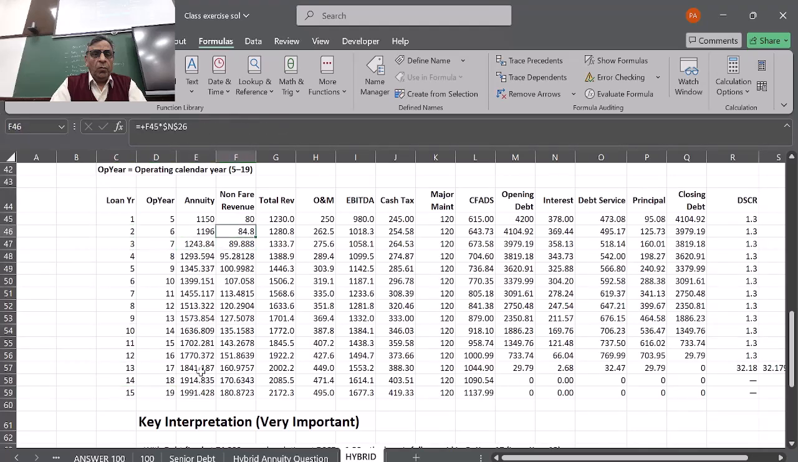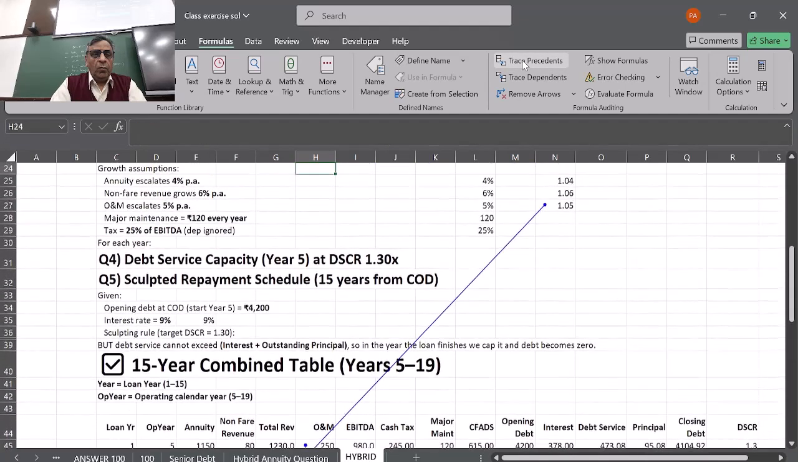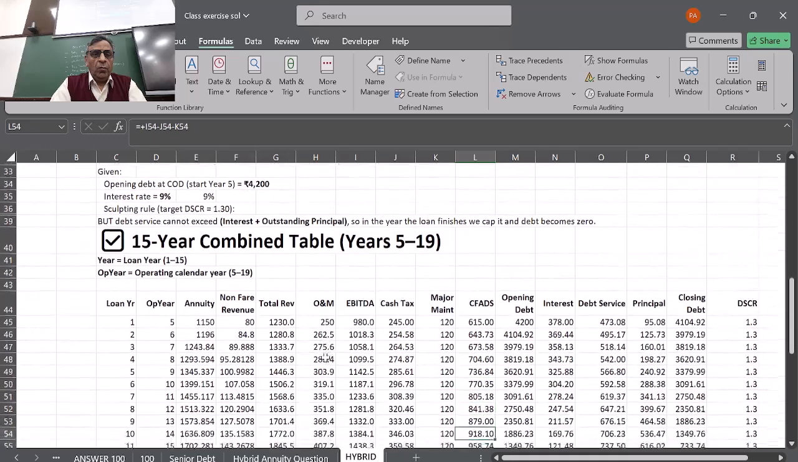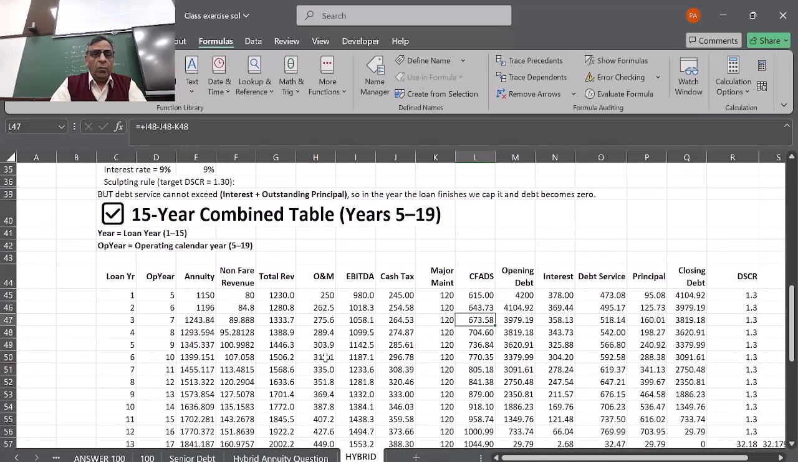So total revenue, O&M, which is again linked to the formula here, which is also going up by, I think, 4%, 5%. Okay. So this way you can just calculate your CFADs for every year. Simple calculations. Okay. So now we go to the debt schedule, which is given on the side of it.